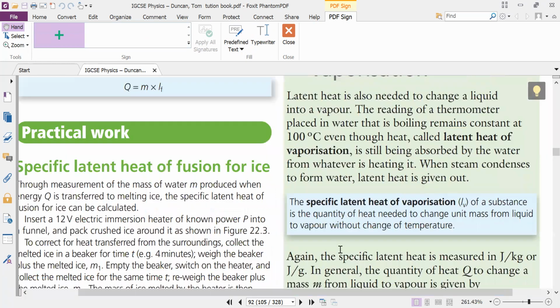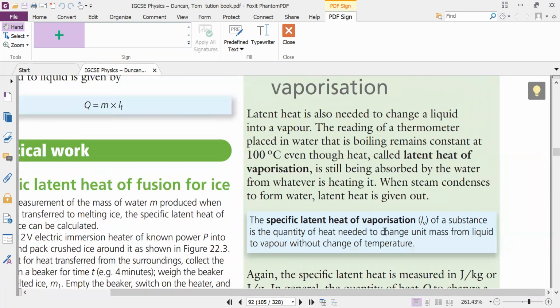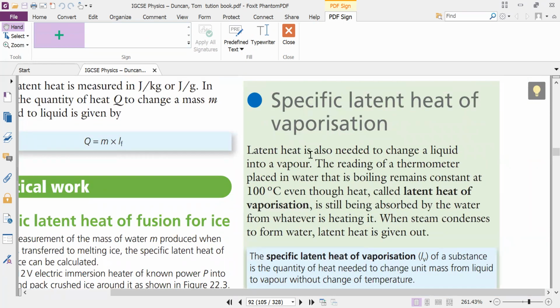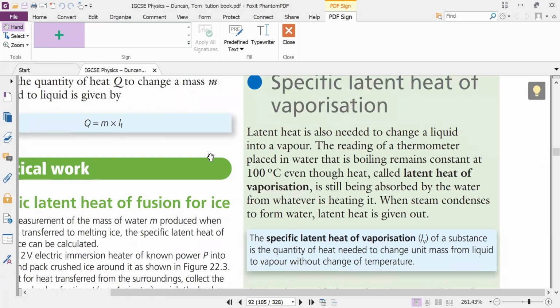Second thing is about specific latent heat of vaporization. Okay, read from here.